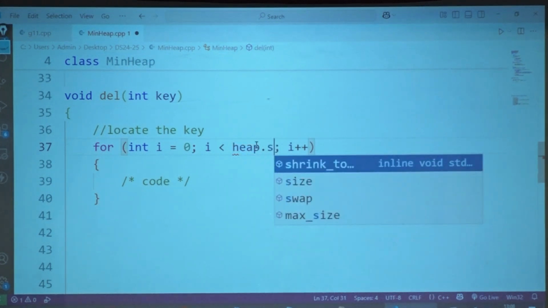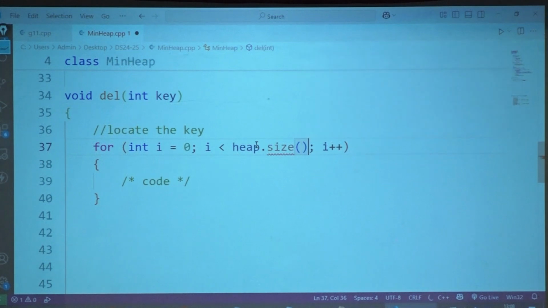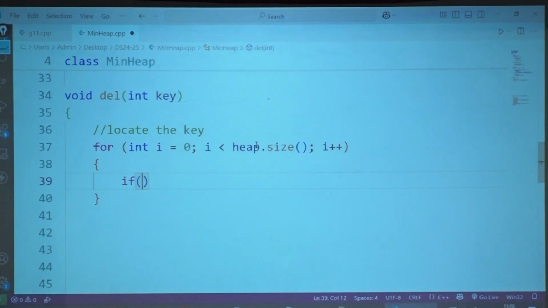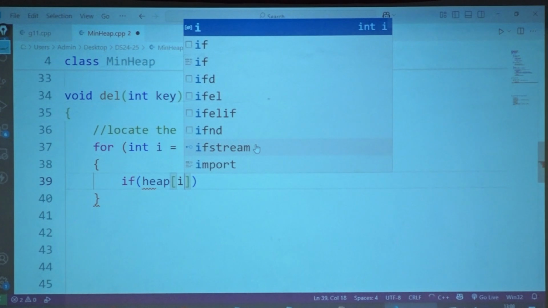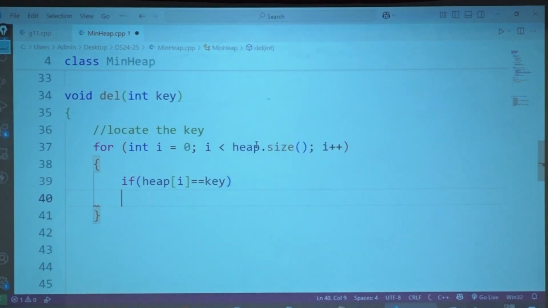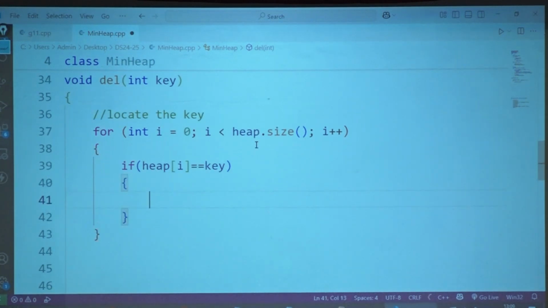Heap dot size. After locating the key, I need to swap it with the last element.